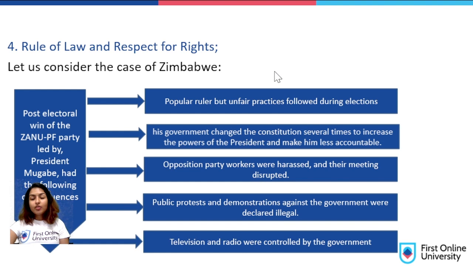So these points tell you that they misused their rule. They used their power to dismiss something that would go against them, suppose like opposition party and television and radio. So whoever would speak against them, they were either jailed or they were disrupted or they were called illegal.